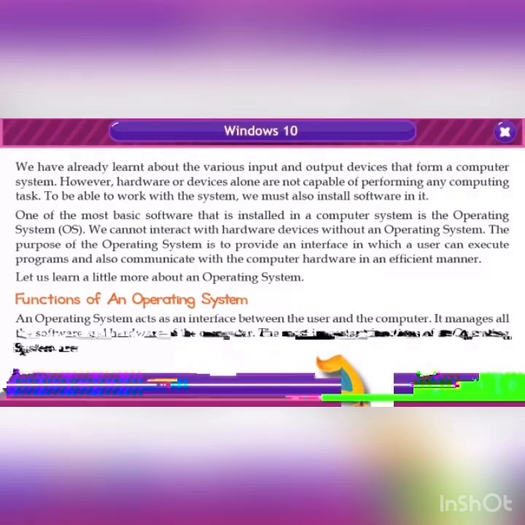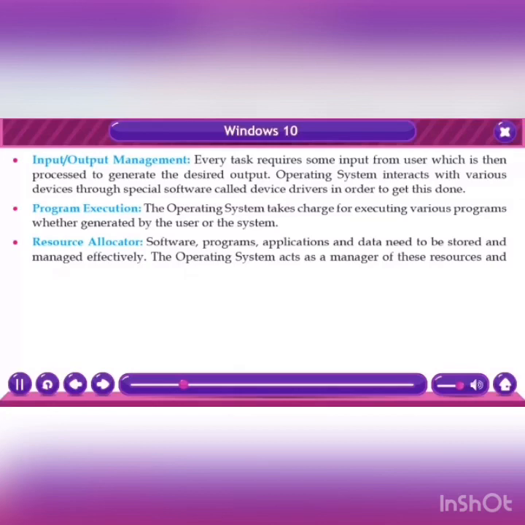Let us learn a little more about an operating system. Functions of an operating system. An operating system acts as an interface between the user and the computer. It manages all the software and hardware of the computer. The most important functions of an operating system are input or output management. Every task requires some input from the user, which is then processed to generate the desired output. The operating system interacts with various devices through special software called device drivers in order to get this done.